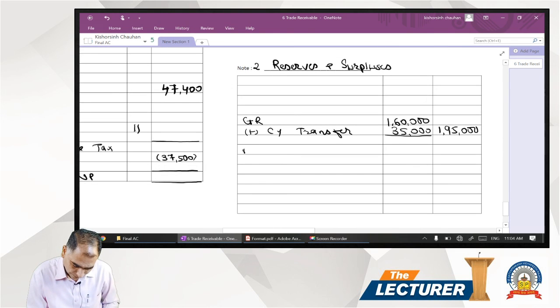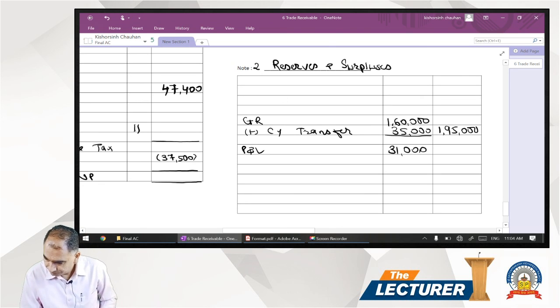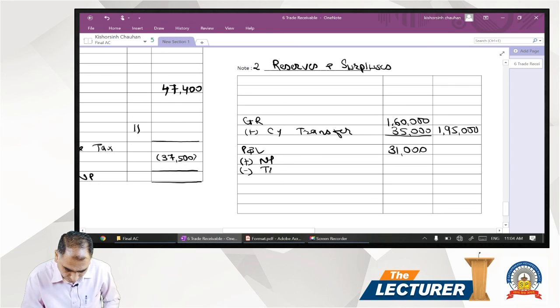P&L balance is 31,000. Then we have either plus or minus the current year net profit. Less, we have the transfer to general reserve, that is 35,000.